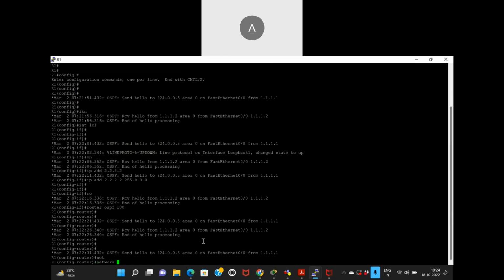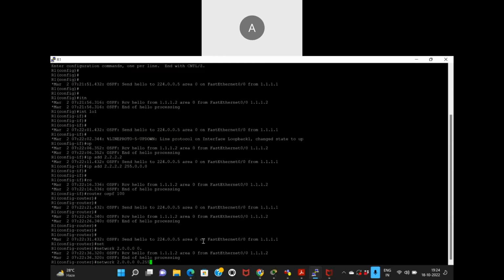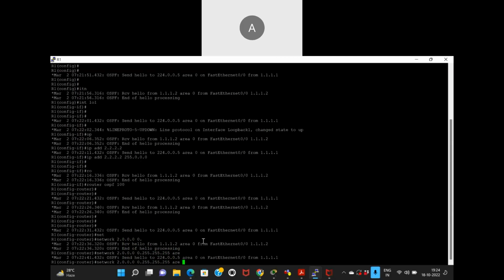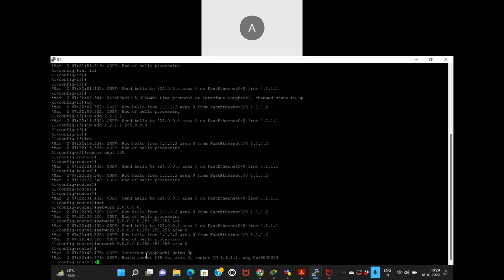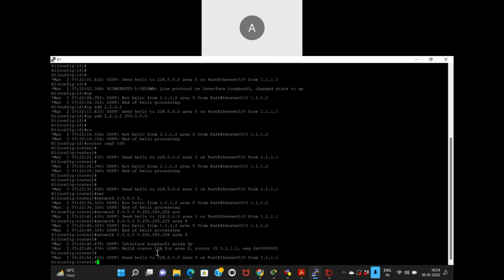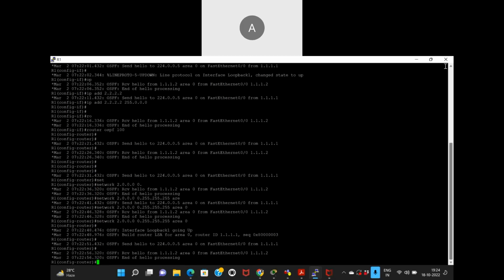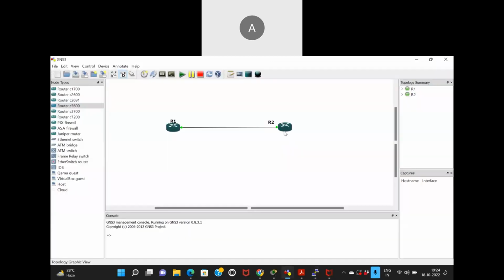This command is simple: network 2.0.0.0 0.255.255.255, and I say area 0. And I have done that, and now it is building an LSA, a link state advertisement, for this. It has given a sequence number and it has sent that advertisement to the other router.